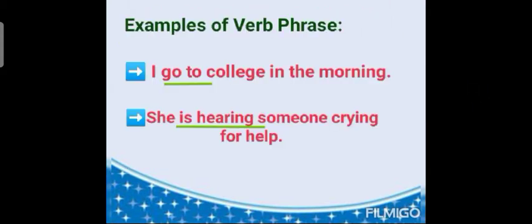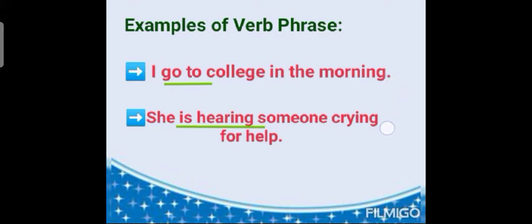A few examples of verb phrase are: I go to college in the morning. She is hearing someone crying for help. As I told you, the verb phrase precedes the main verb in a sentence. So in the first sentence, go is the main verb and to is added up. So go to becomes the verb phrase.